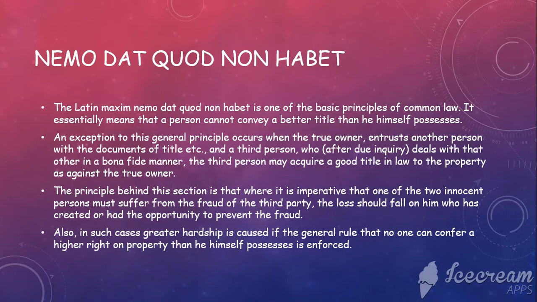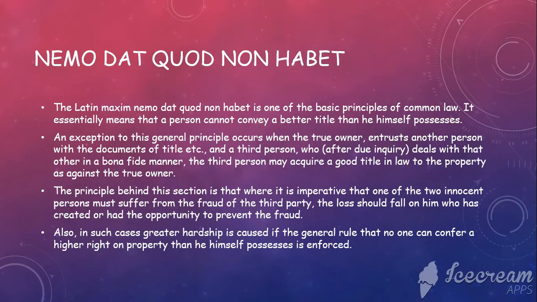An exception to this general principle occurs when the true owner entrusts another person with the documents of title, and a third person who, after taking reasonable care, deals with that other in a good faith or bona fide manner. The third party may acquire a good title in law to the property as against the true owner. So this is what happened in the previous case law that we discussed.